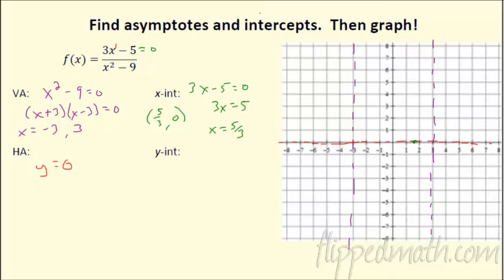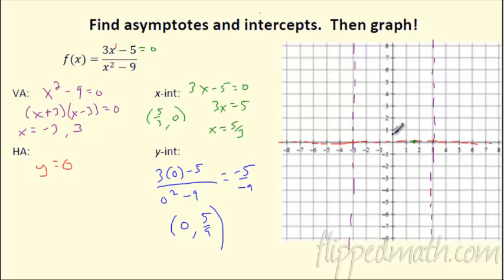And then the finale here, the y-intercept, is when x is 0. Gosh, there's a lot of rules. But if we do enough, I think you'll get them. They're good to know. So pretend x is 0. So we've got this equation. So we're looking at what? This is really -5 over -9. Or my y-intercept is 5/9. So 5/9 is up here. Awesome. So we've got our intercepts, we've got our asymptotes.